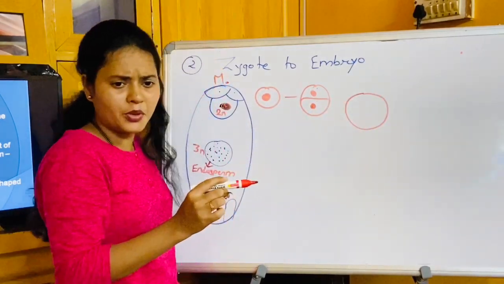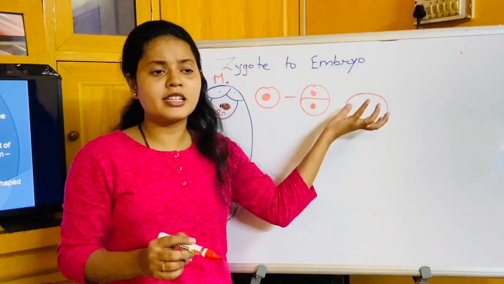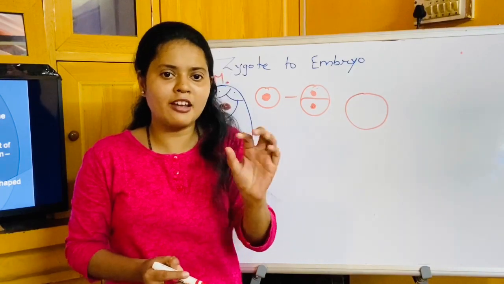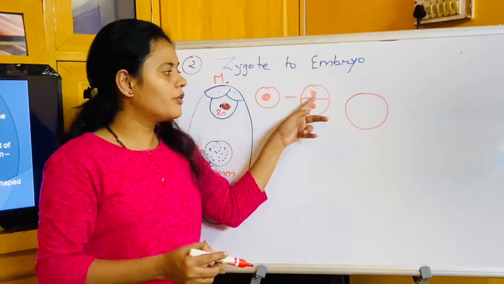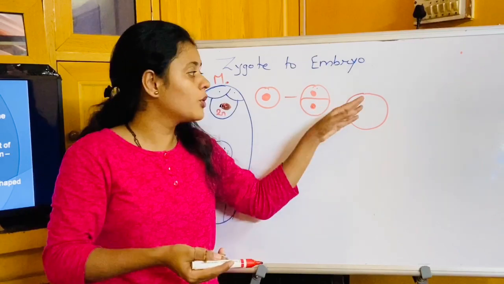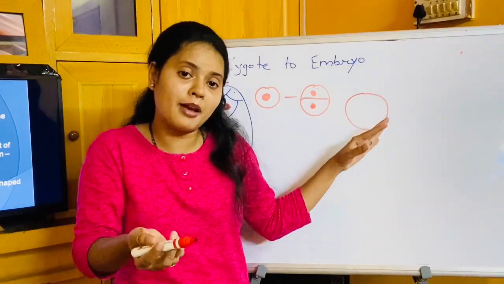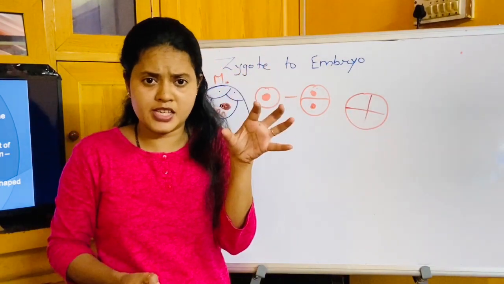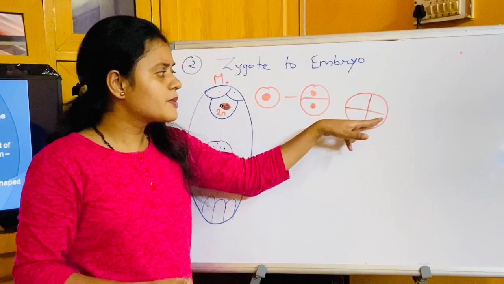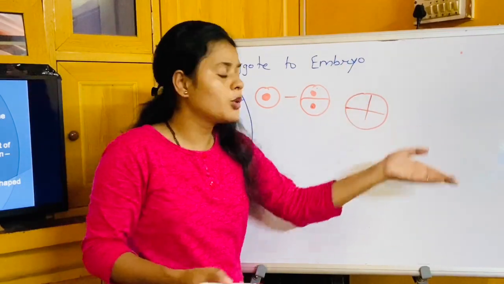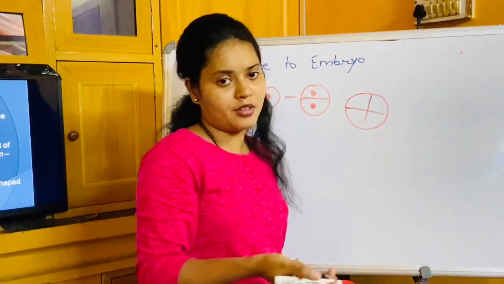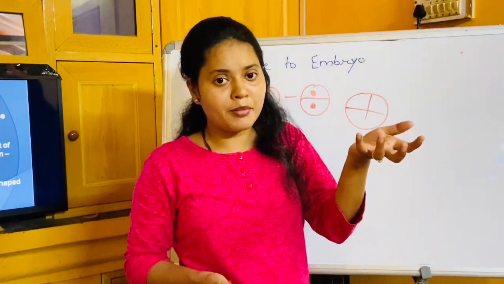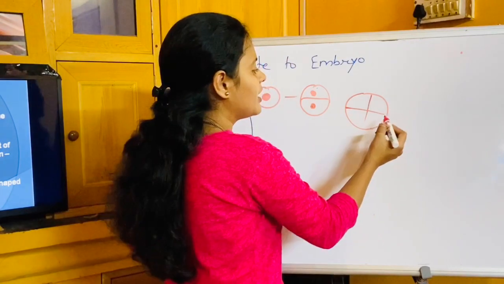Initially the zygote which is produced will be like a globe, a round shape. That shape, or you can say the initial embryo, is called the pro-embryo, pro meaning first. So the zygote will divide and you will get the first stage, called the pro-embryo, having somewhat radial symmetry, globular shape we say. Later this pro-embryo will further divide and you will get a somewhat heart-shaped embryo.